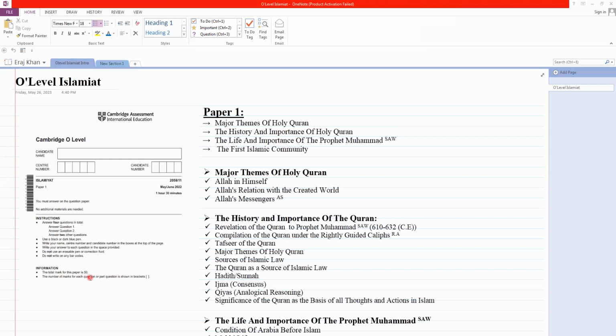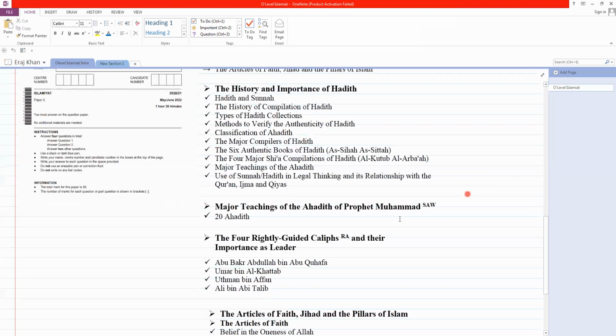The total marks for this paper is 50, and the total marks for paper 2 is also 50, as you can see over here. The paper pattern is similar to paper 1. And lastly, the number of marks for each question or part is shown in brackets.